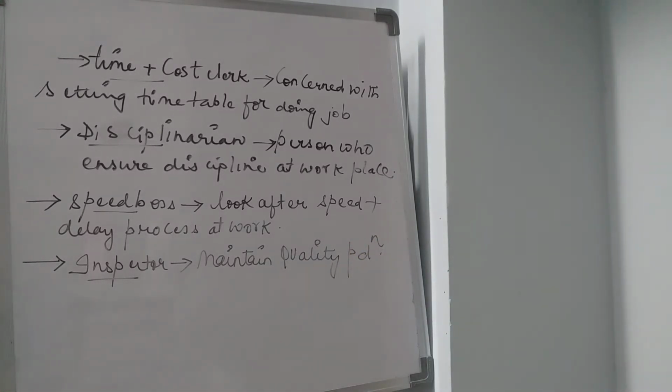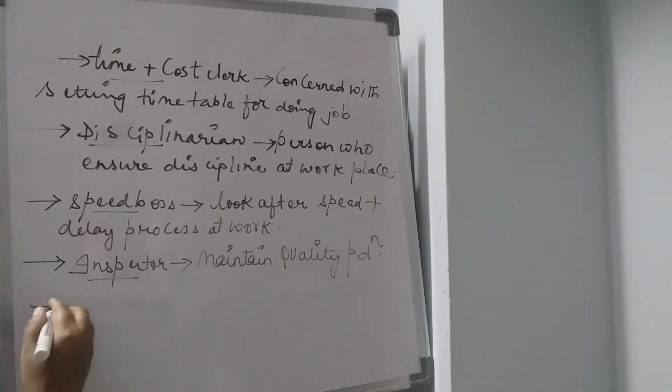So this person is actually related to whether the production that is going on is in good quality. That means quality products production. So quality products production is also a very important thing for any production company.